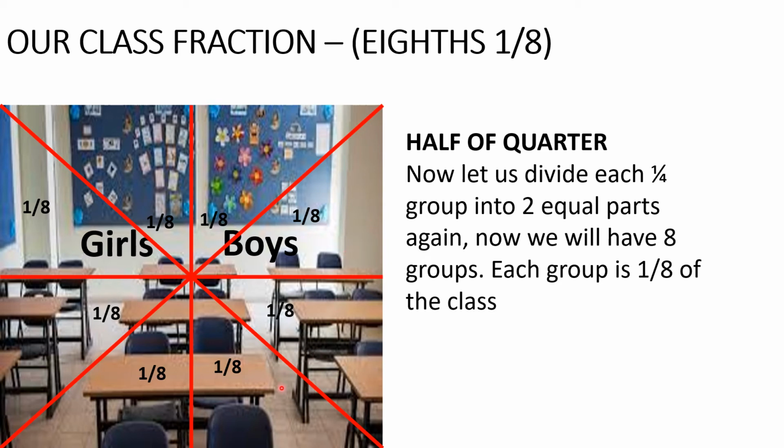Okay, we did the same for all. If you count all the portions or all the groups, you see that we have 8 equal groups, right? So that's 1/8. Don't forget, half of a whole is half. Half of half is quarter. And half of quarter is 1/8.